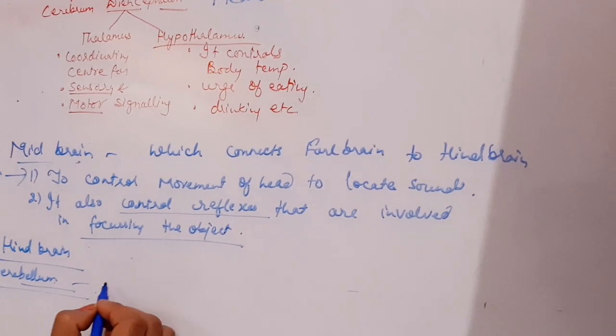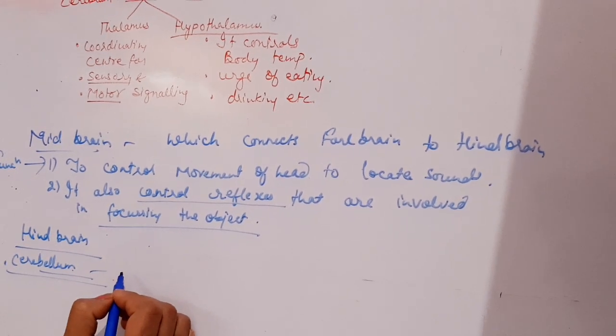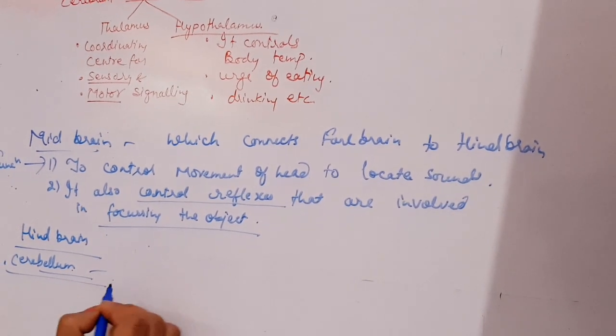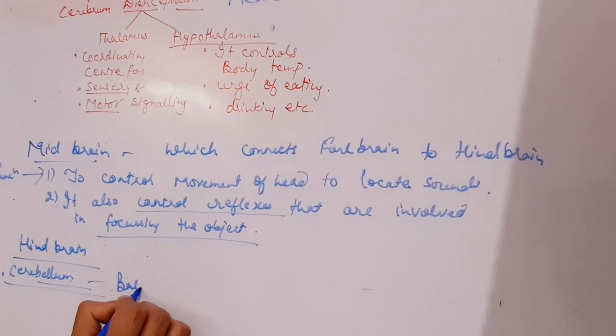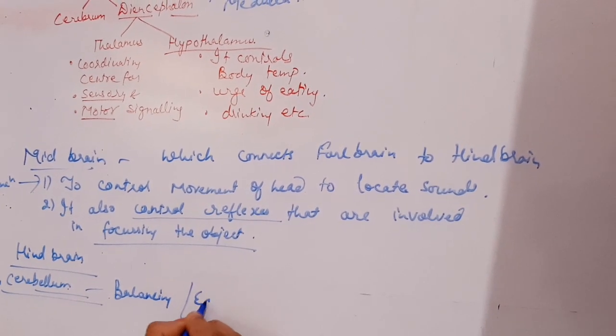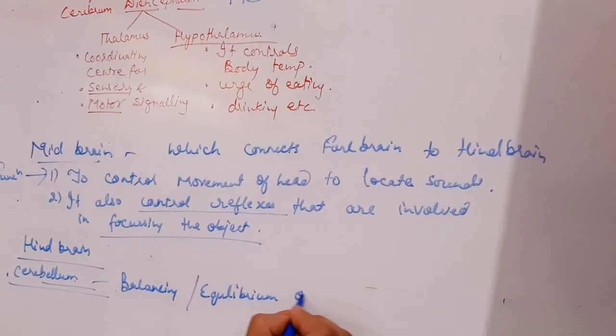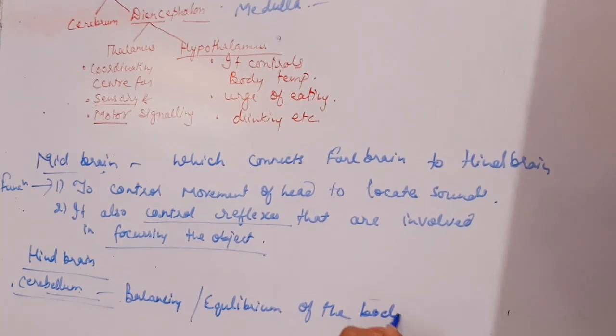That means the equilibrium and balancing of the body is under the control of the cerebellum.